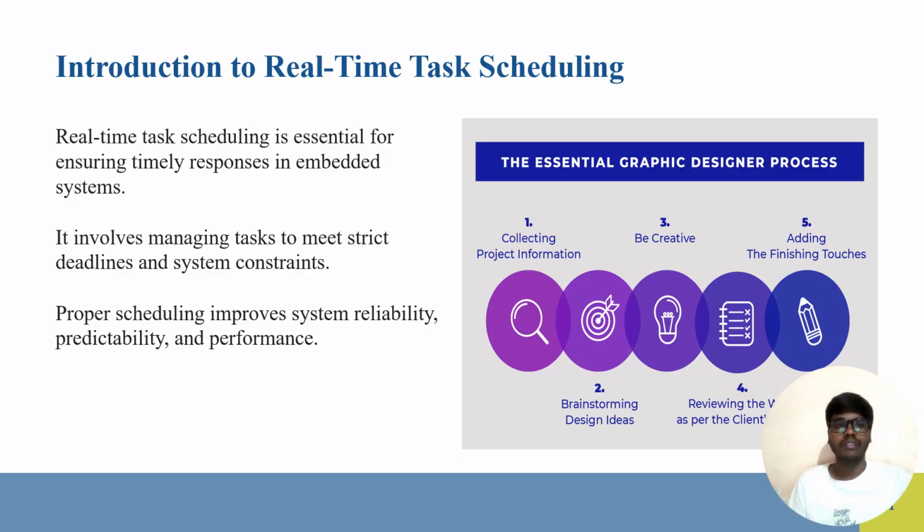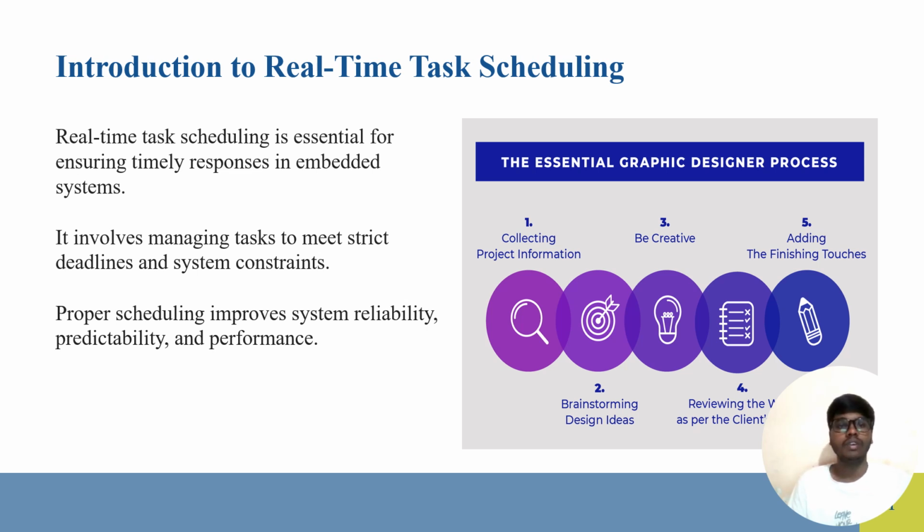Introduction to real-time task scheduling. Real-time task scheduling is essential for ensuring timely responses in embedded systems. It involves managing tasks to meet strict deadlines and also system constraints. Proper scheduling improves system reliability, predictability, and performance.